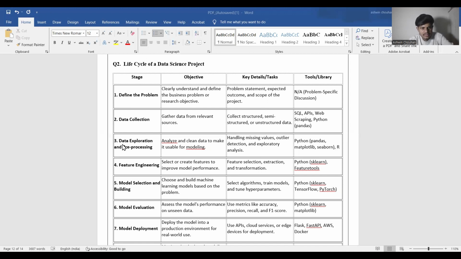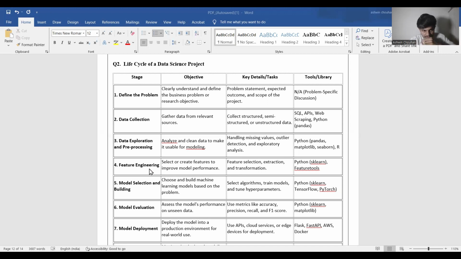Stage 3. Data exploration and pre-processing. Objective: analyze and clean data to make it usable for modeling. Task: handling missing values, outlier detection, and exploratory analysis. Libraries or tools: pandas, Python, Matplotlib, Seaborn, or R.